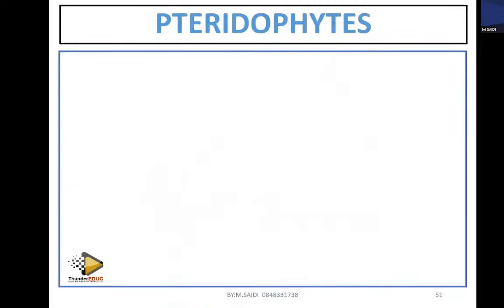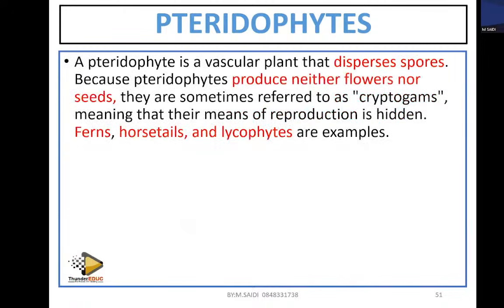Let's look at what we call the pteridophytes, depending on how your teacher taught you. Sometimes we call them pterophytes, sometimes pteridophytes. A pteridophyte is a vascular plant. It means that it has the xylem and the phloem, and it is a plant that disperses spores.